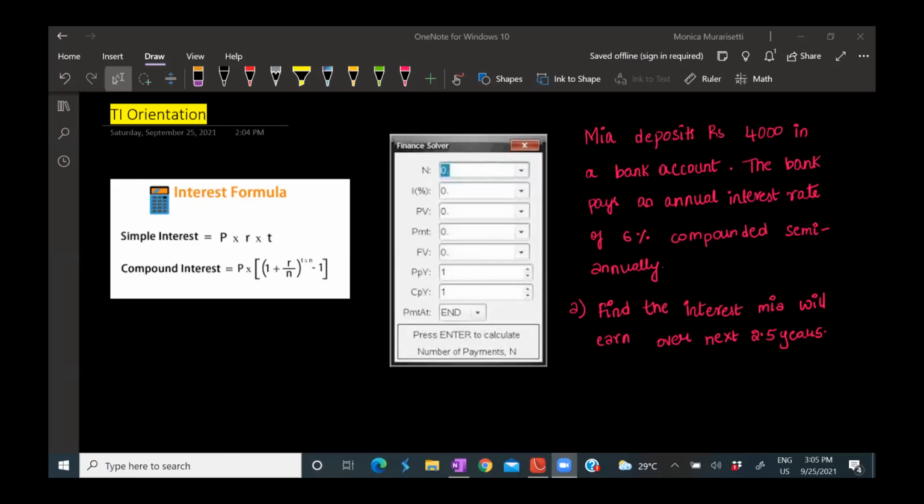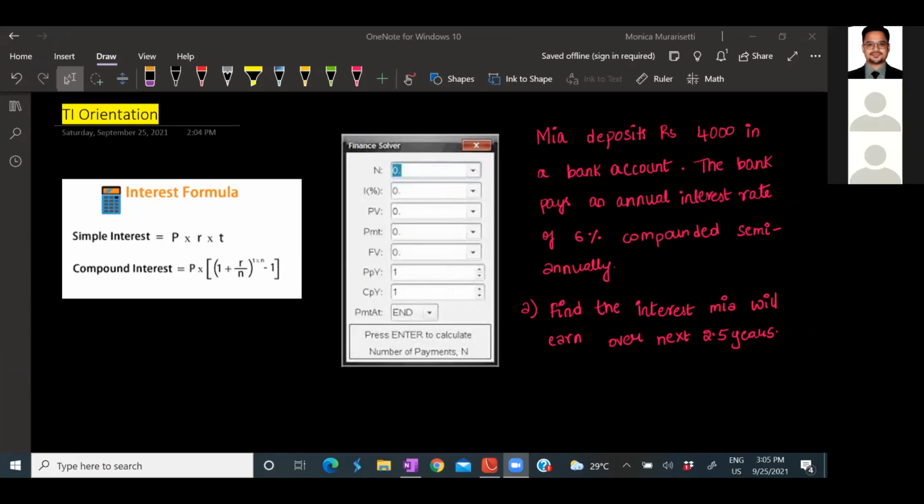So as I said, we will start with very simple snippets of compound interest and simple interest as we begin the session. Okay. So TI calculator provides us with multiple options to enable your computation process. As we all know, there are two types of interest, that is simple interest and compound interest. Now we will see one question which is related to compound interest. Okay. So the first question says, Mia deposits rupees 4,000 in a bank account. The bank pays an annual interest rate of 6% compounded semi-annually.